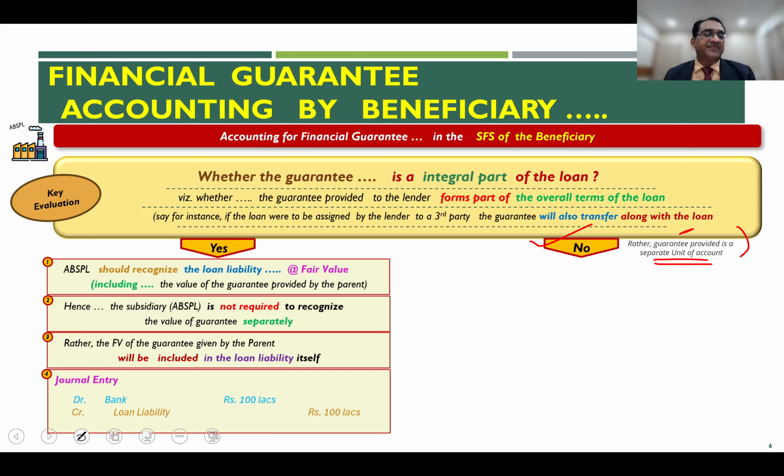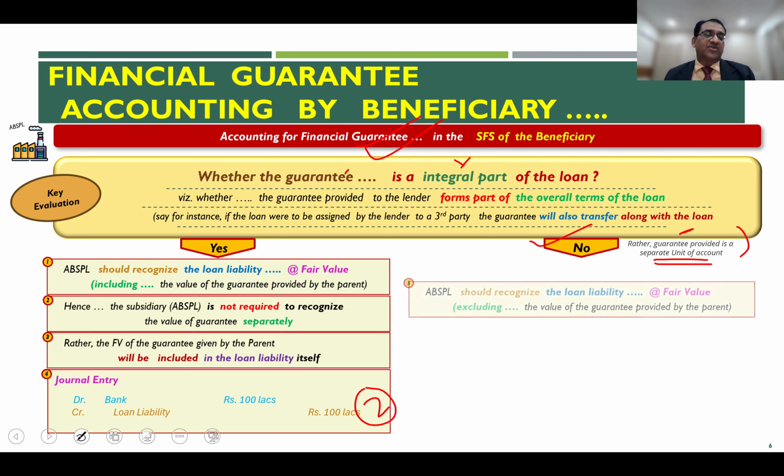What does it mean? It simply means that if you have a scenario where the guarantee is not an integral part of the loan, then the beneficiary has to recognize by way of journal entry the fair value of the guarantee so given, which is 2 lakh rupees. So what will they do?